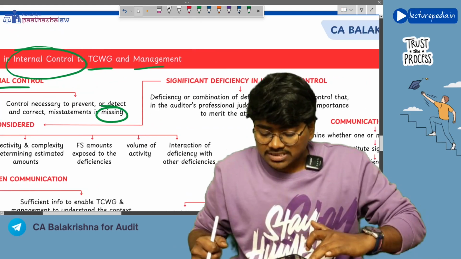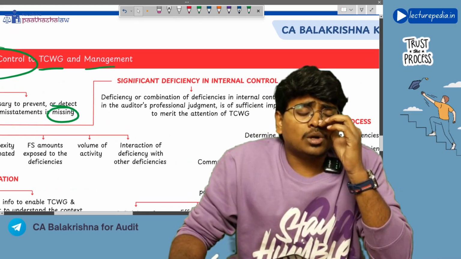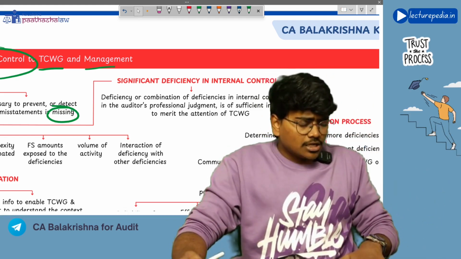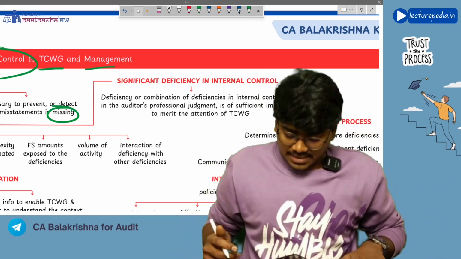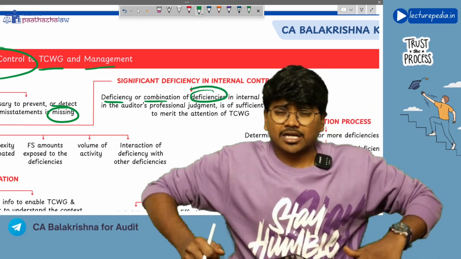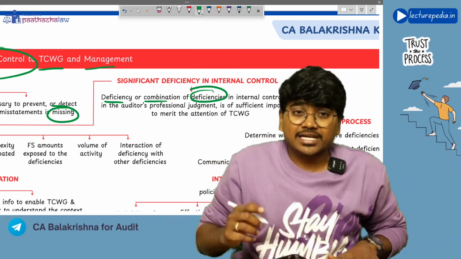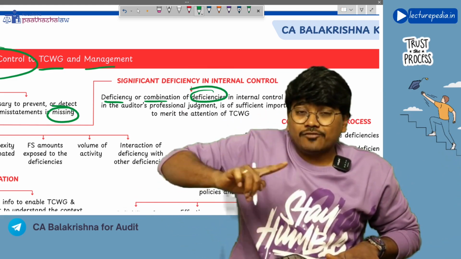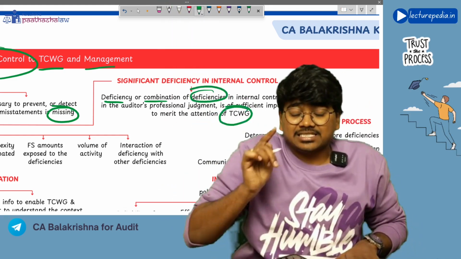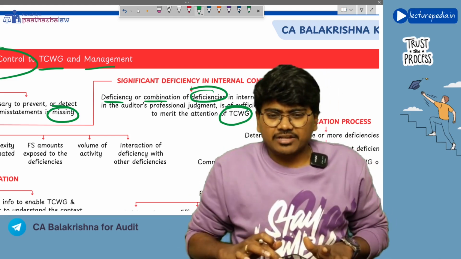Now there is also significant deficiency. You will call a deficiency in the control a significant deficiency if the auditor feels that the deficiency or combination of deficiencies in the internal control is such that it is very much important to bring the notice of this deficiency to those charged with governance. In such a situation, you will call such a deficiency a significant deficiency.